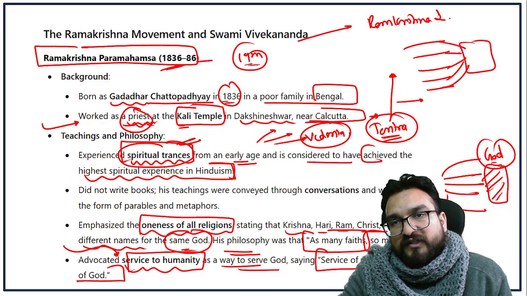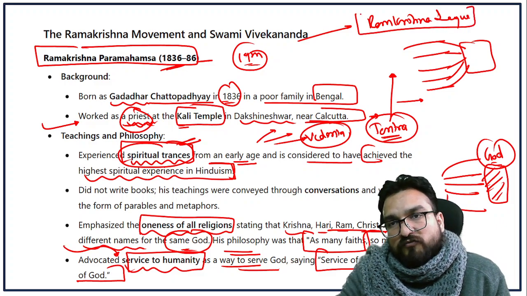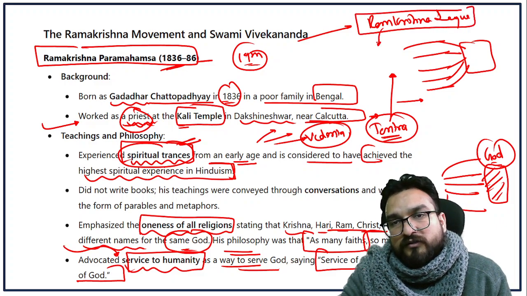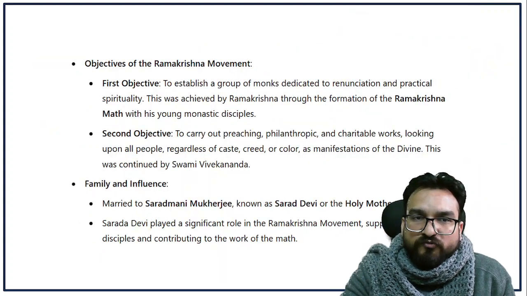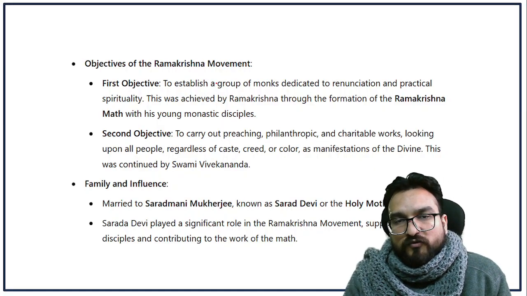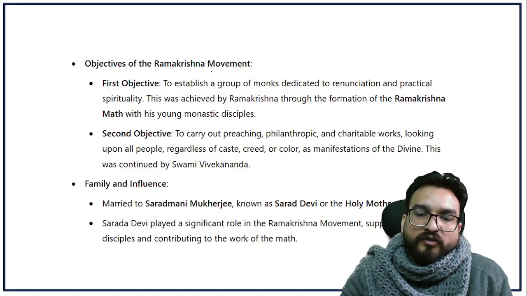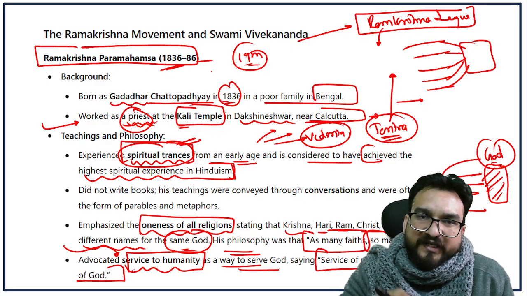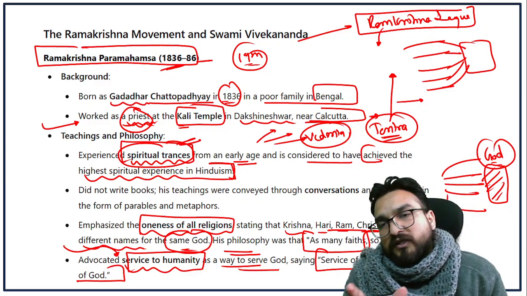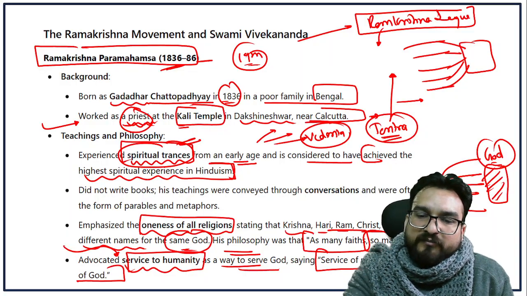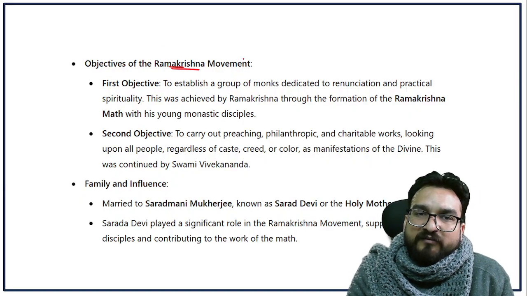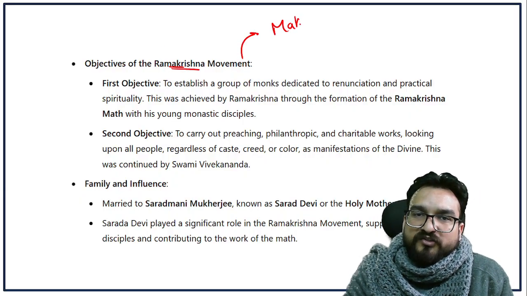Okay, Ramakrishna League. And in this league one more most important person joined, that is Swami Vivekananda. Okay, so over here when Swami Vivekananda joined the movement, he was chosen as the leader after the death of Ramakrishna Paramahans. Swami Vivekananda will lead this Ramakrishna movement and will divide the movement into two parts. One, Ramakrishna Mutt, second, Ramakrishna Mission.